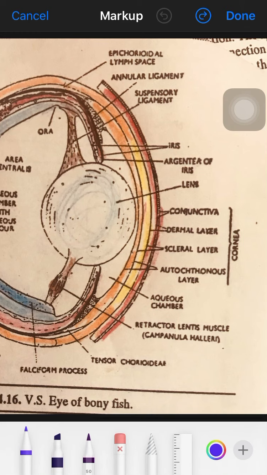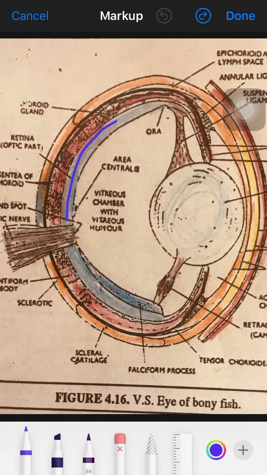Then comes the next portion, this grayish layer called the retina, which is a delicate nervous layer that lies inside the uvea, and again has 2 parts. The one that touches the choroid is called the retina proper, also called the optic part, and the second, which touches this portion of the iris, is called the iridial part.